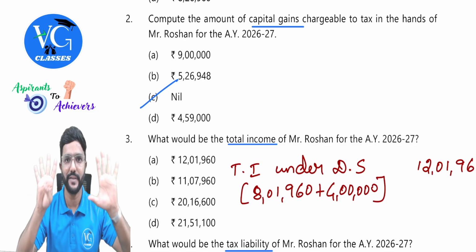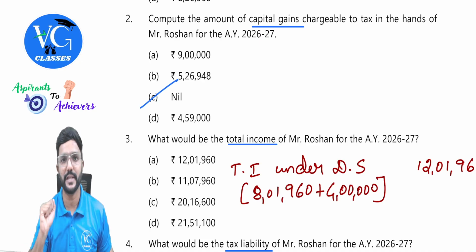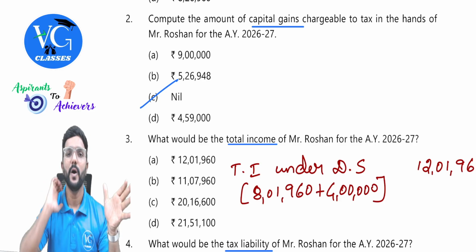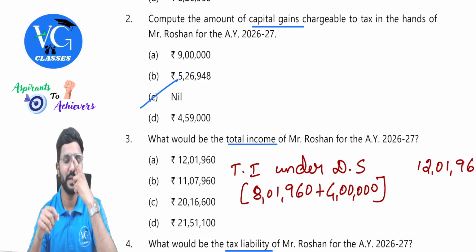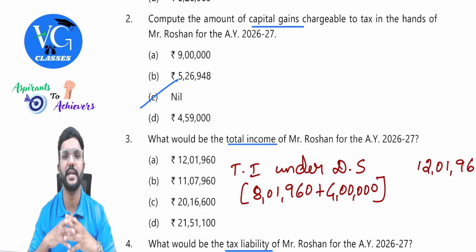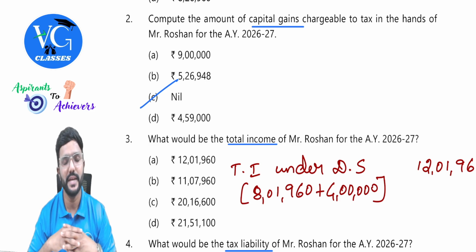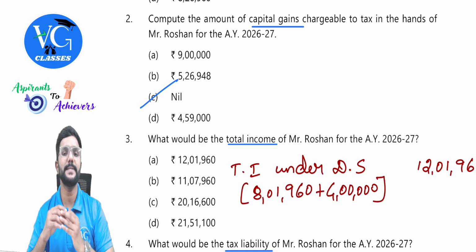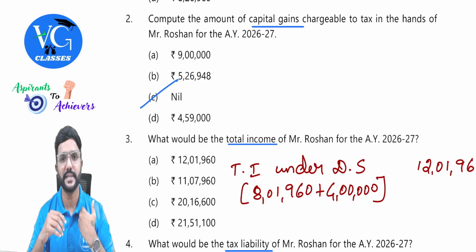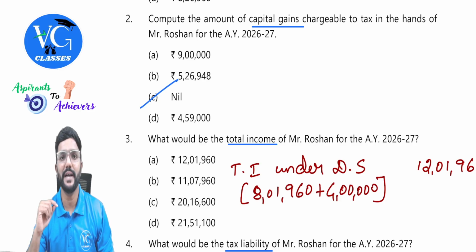So we are getting gross gain of 9 lakh. If I am ready to reinvest it in a new agriculture land within 2 years from the date of transfer, then I can claim the exemption. And the new agriculture land can be in urban area or in rural area, guys. That doesn't matter. Got it? Yes. And one condition is there in that section, that is 54B, not subsection, 54 capital B. There is one condition there telling the agriculture land should have been used for agriculture purpose either by the assessee or his parents at least 2 years before the transfer. At least 2 years before the transfer.